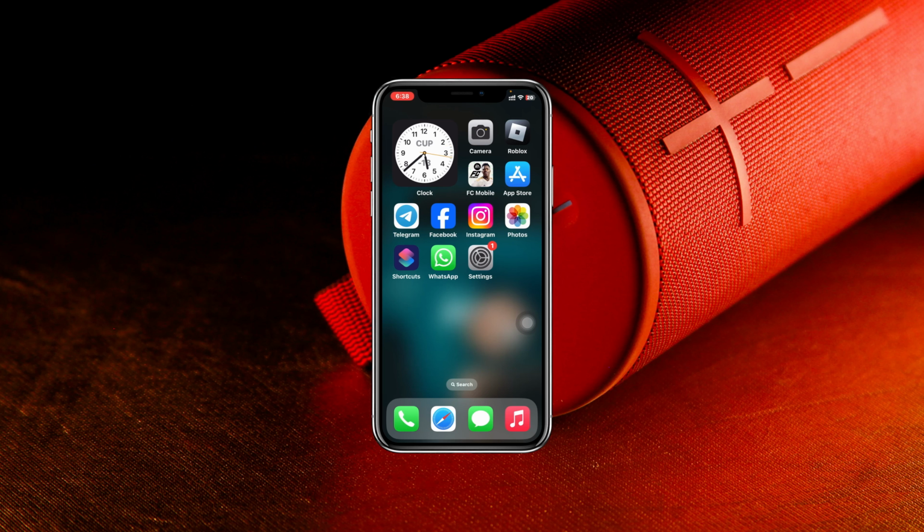I'll show you how you can fix no sound issue for any iPhone with iOS 17. So without wasting any more time, let's jump right in, guys.